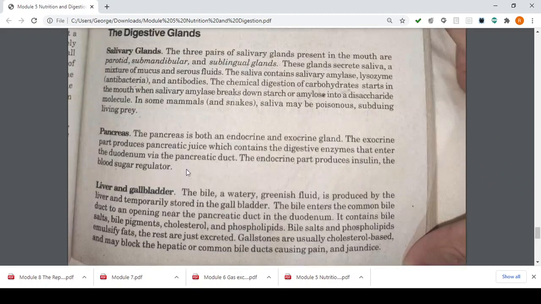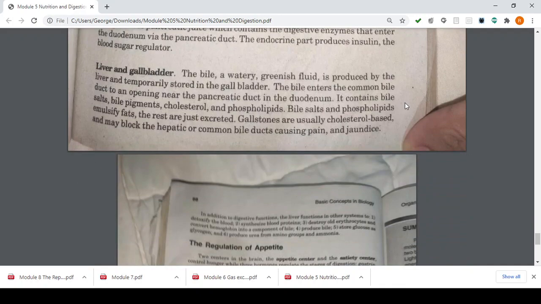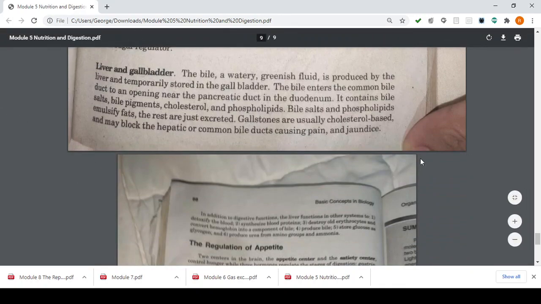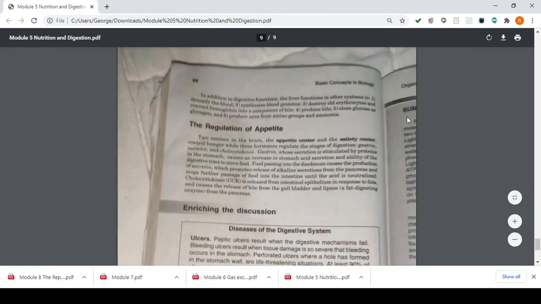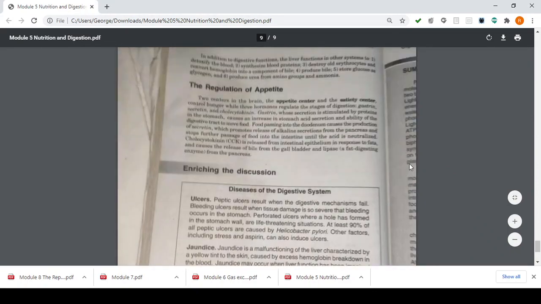So kids, our liver and gallbladder are very important. My advice to you is not to drink too many alcoholic beverages, and if possible, don't take too much medicine, because in the long term it will damage your liver and gallbladder. Okay, so that will be all, kids.